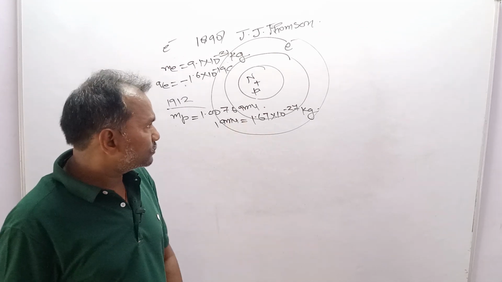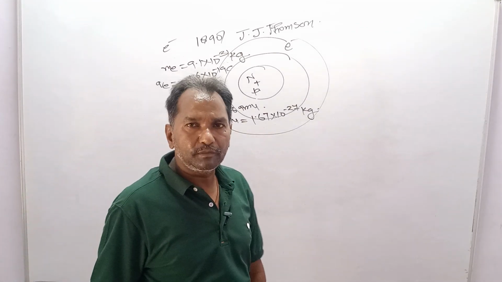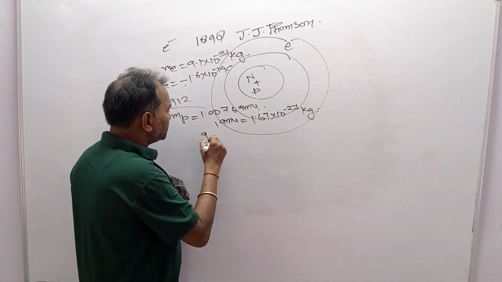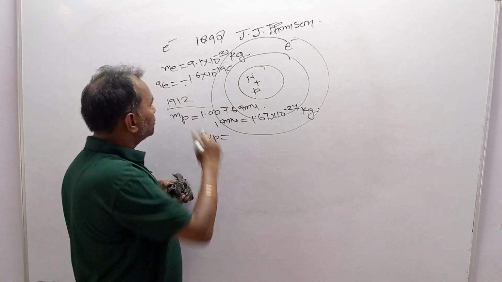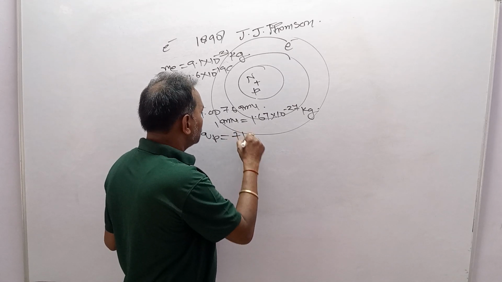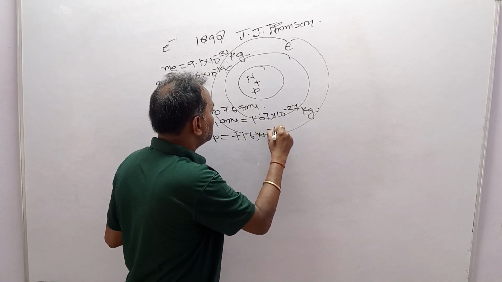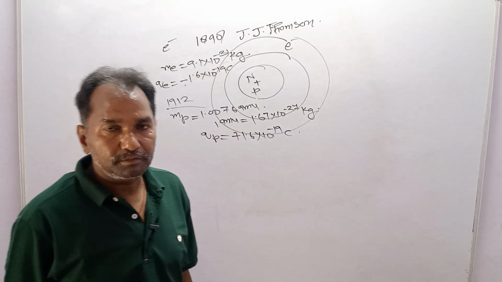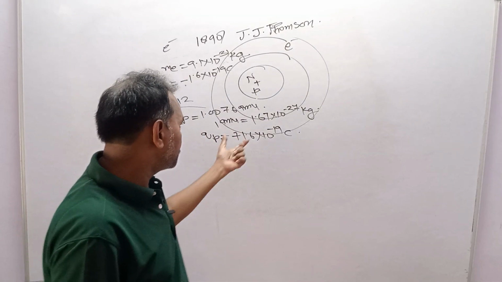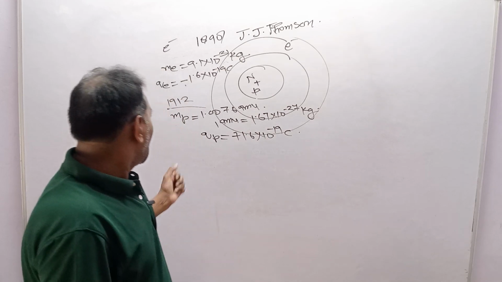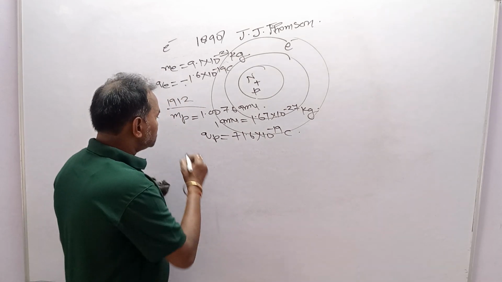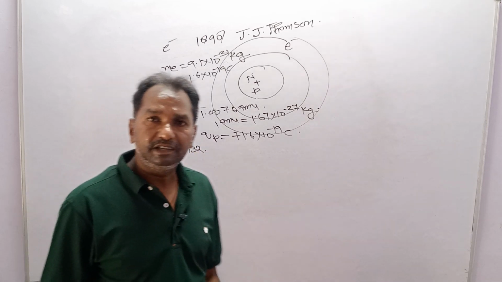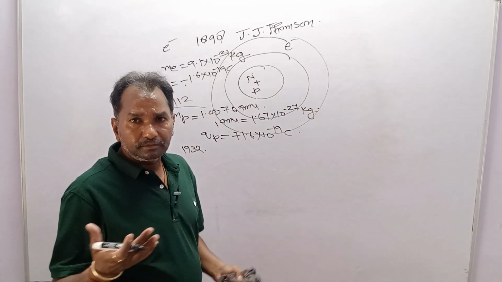1 AMU works out to be 1.67 into 10 power minus 27 kg. And the charge of the proton is equal to the charge of the electron in magnitude, that is 1.6 into 10 power minus 19 coulomb, but electron is a negative charge and proton is a positive charge. And the latest discovered particle, in 1932, James Chadwick discovered the neutron,